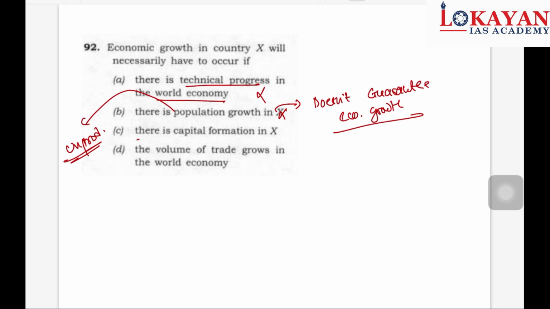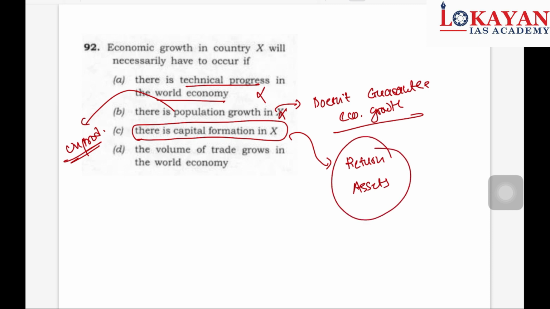There is capital formation in X. Yes, this is a correct option. Why? Because this capital formation will give you returns. Assets are created, but don't mark immediately. Okay, read the fourth one also. The volume of trade grows in world economy. So again incorrect. So C is the correct answer. Okay, I hope you have understood this.